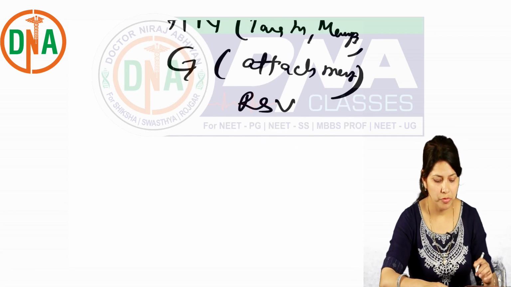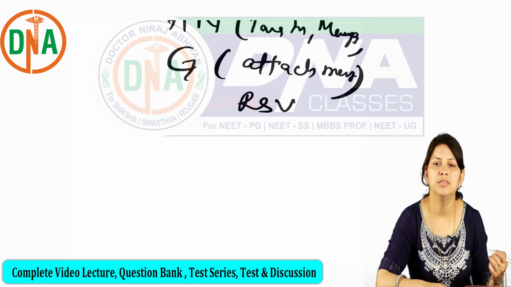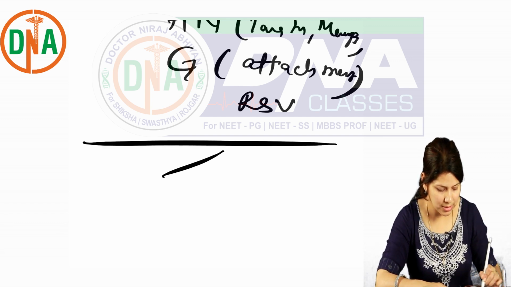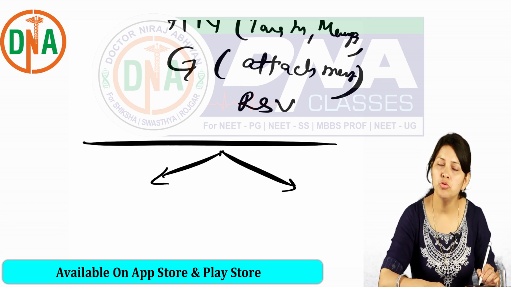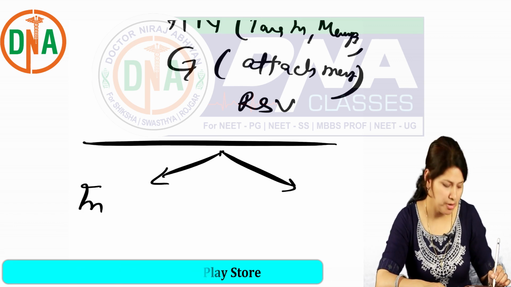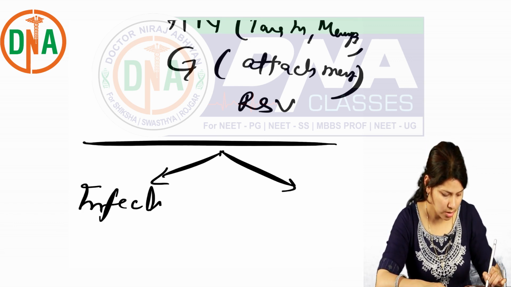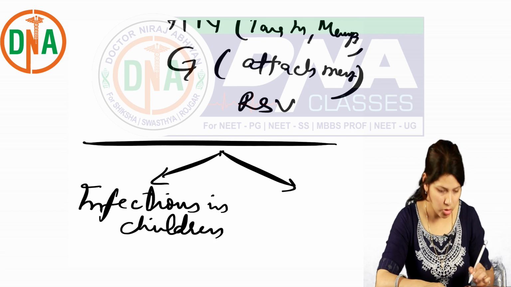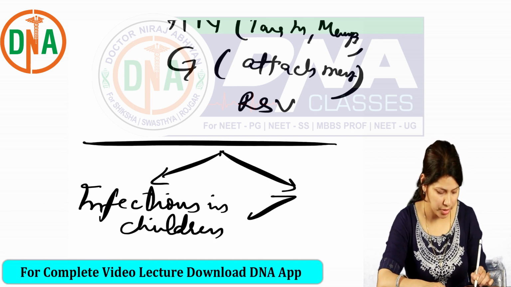So we will see what diseases these viruses can cause. As far as diseases are concerned, they cause two types of infections. First, they cause common infections in children, and also they cause zoonotic infections.